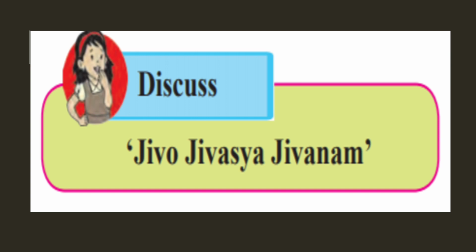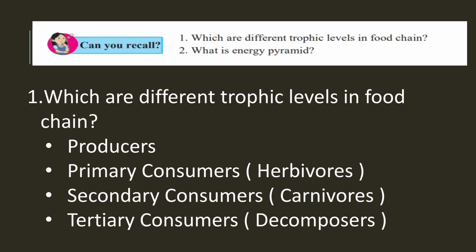So students, you have to discuss this idea Jivo Jivasya Jivanam in your notebook. Now the next is, can you recall which are the different trophic levels in the food chain? And the second, what is energy pyramid? If we try to find out the answers of these questions, we will get the answers like this. Please note down these answers along with the question in your notebook.